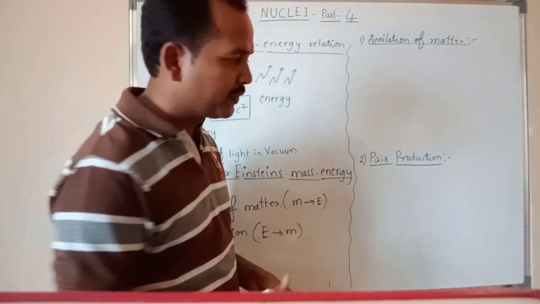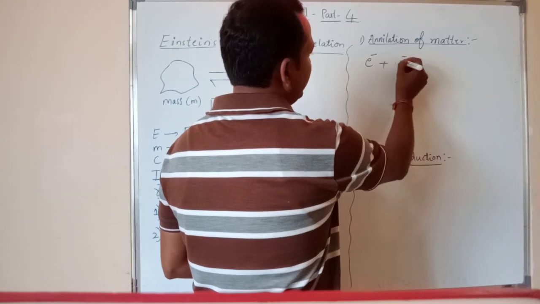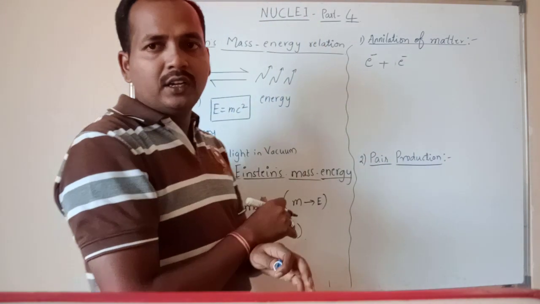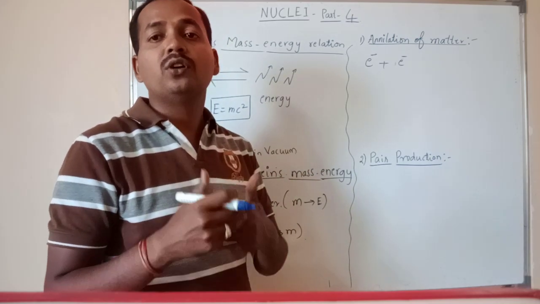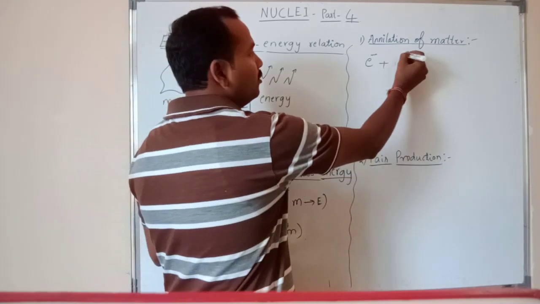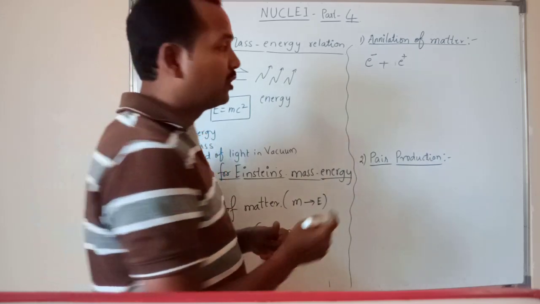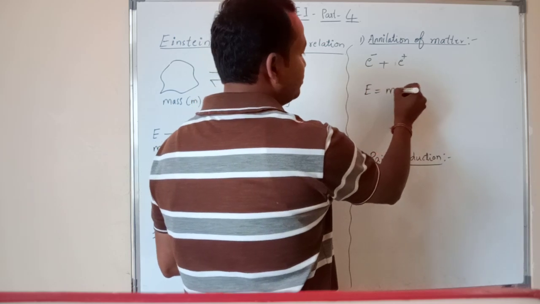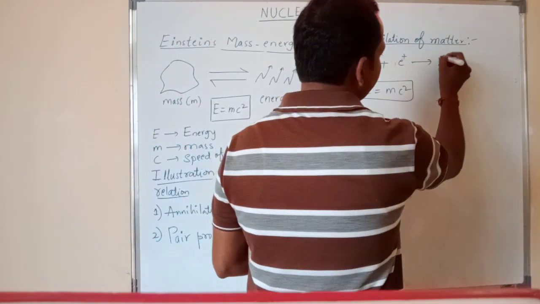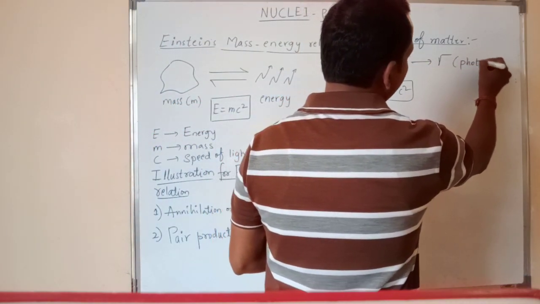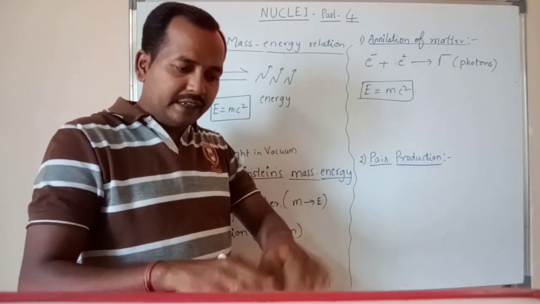What is annihilation of matter? When an electron and a positron combine, during this combination it releases energy. It is converted into energy. Here the masses of the electron and the positron get converted into energy in accordance with the formula E is equal to mc square, and the energy released is in the form of gamma rays, that is nothing but photons. Understand? So here the mass of electron and positron combines together and they release the energy.